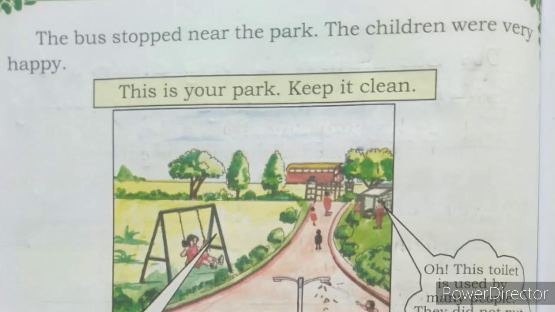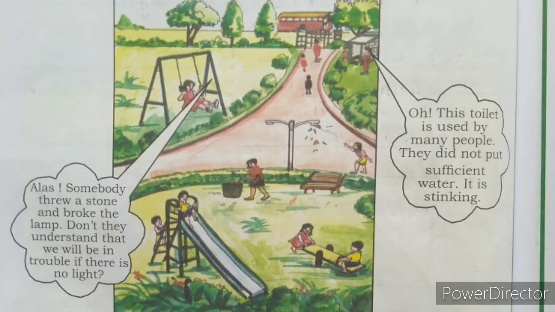See here, children went down from the bus and they went inside the park. And they were playing, and here one boy is saying, this toilet is used by many people. They did not put sufficient water. It is stinking. Many people will visit the park and they will use the toilets.